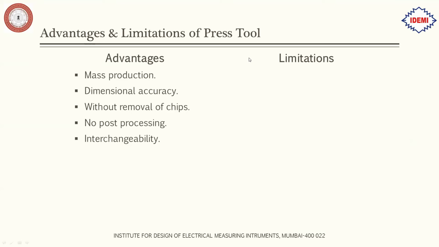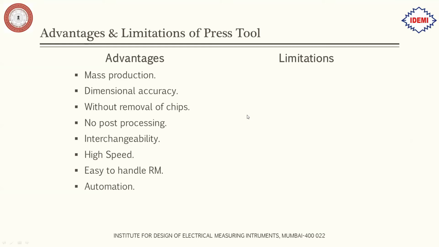Then it is used for high interchangeability. Then the speed of production is high. Then easy to handle raw material. Raw material can be handled easily by using feeding equipment such as coil feeding equipment, so that the sheet metal can be coiled and can be uncoiled anytime. While feeding to the die, it can be uncoiled. So it is easy to handle the raw material.